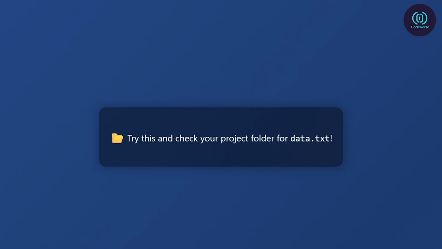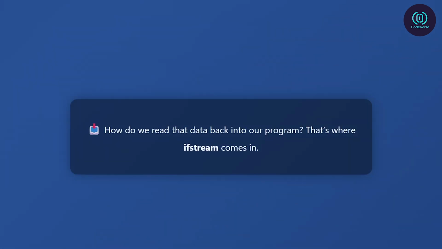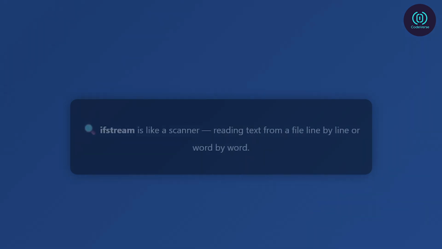Now that we've learned how to write data to a file, let's flip the process. How do we read that data back into our program? That's where ifstream, input file stream, comes in. It's the C++ class designed specifically for reading data from files. Think of it like a scanner that takes text from a file and feeds it into your program line by line or word by word.